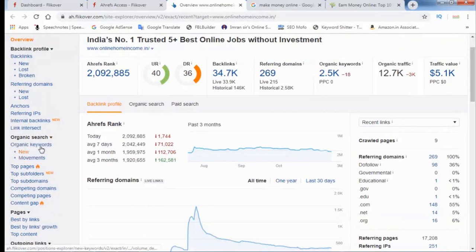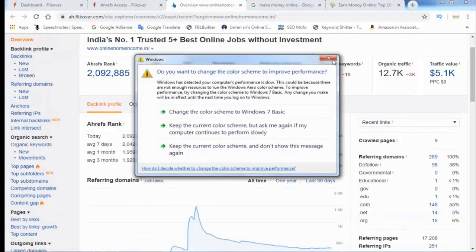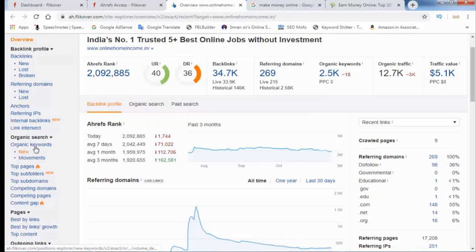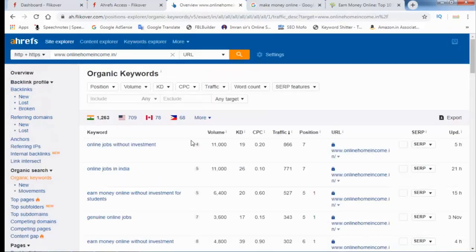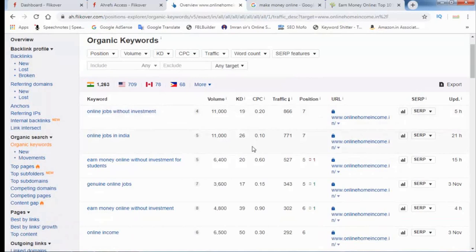Now we need to check the organic keywords and see which keywords are ranked on the first page. Here you can see "online jobs without investment." This keyword from this website is at position 7. That means this keyword is ranked at position 7.